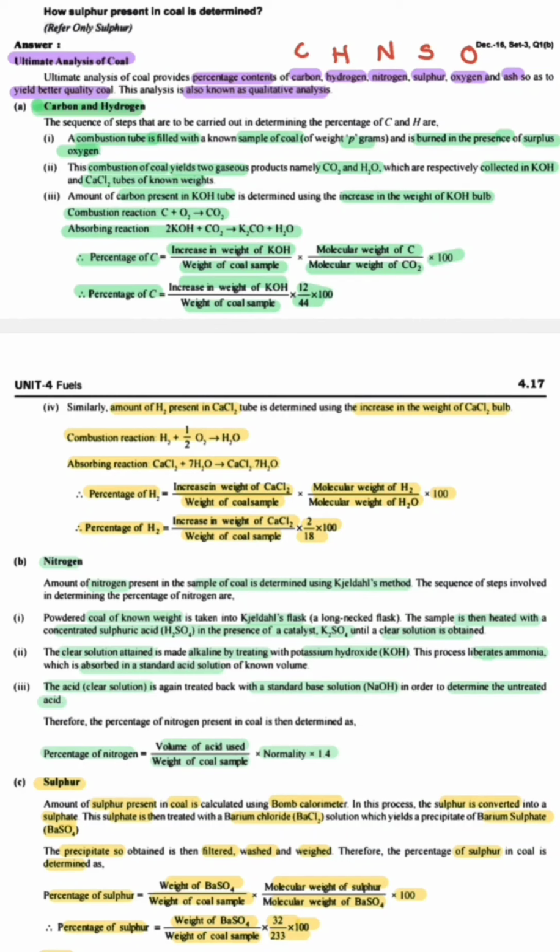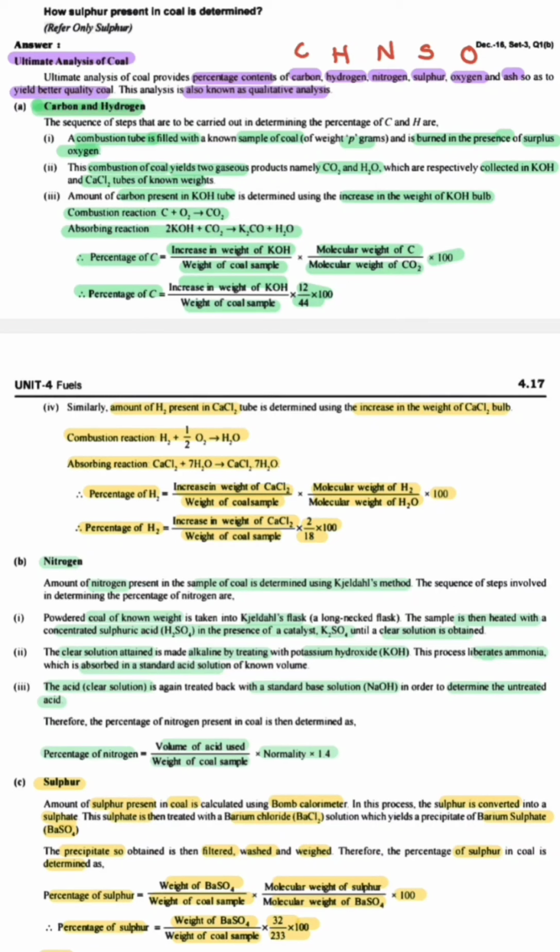Secondly, the nitrogen. How can we determine the percentage of nitrogen? In order to determine the amount of nitrogen present in the sample of coal, we use the Kjeldahl method. The steps involved are: first, powdered coal of known weight is taken into a Kjeldahl flask, a long-necked flask. The sample is then heated with concentrated sulfuric acid.